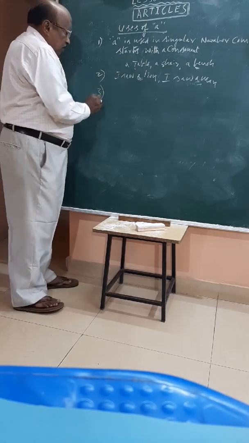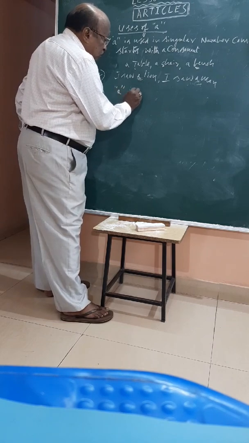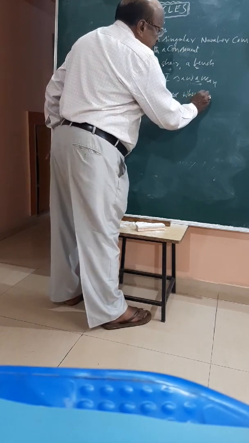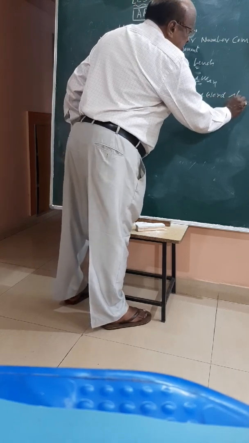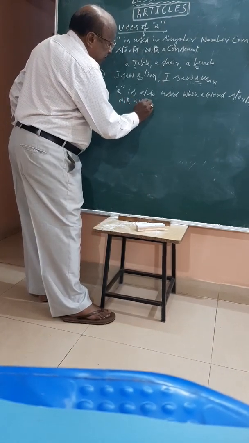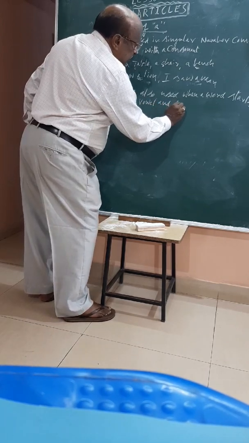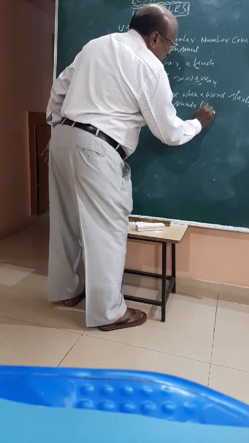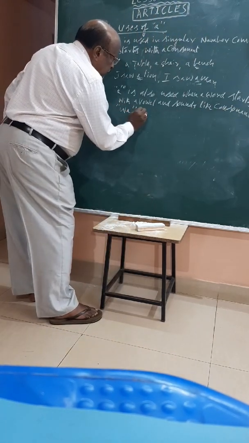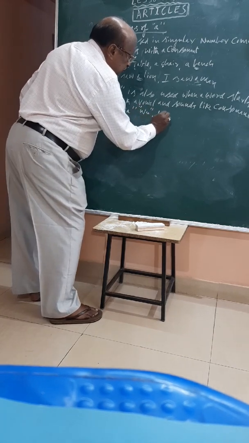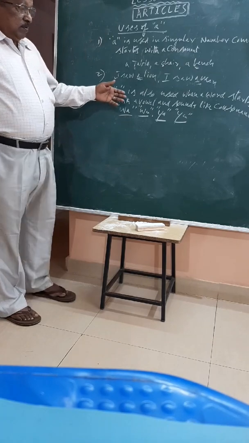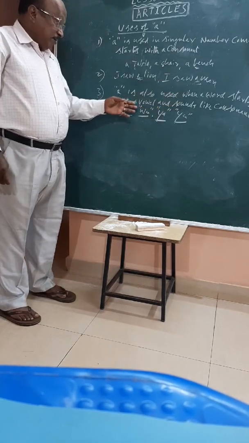Rule 3. "A", this is very important. "A" is also used when a word starts with a vowel and sounds like a consonant: wa, wo, ya, you. "A" is also used when a word starts with a vowel.